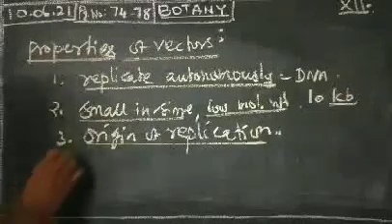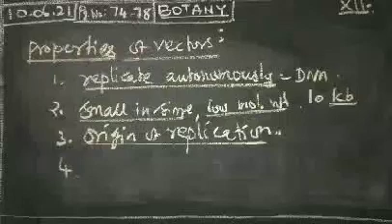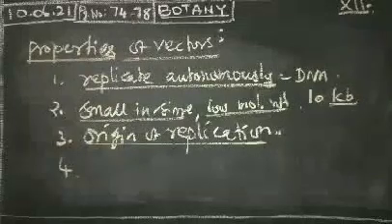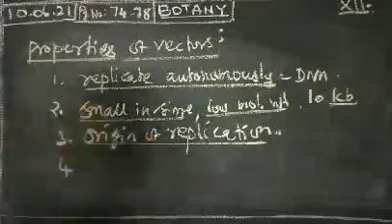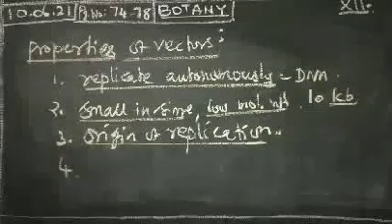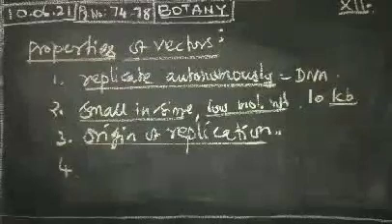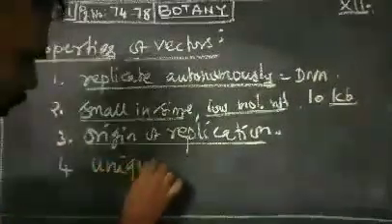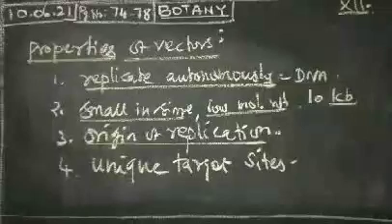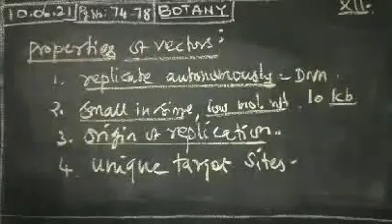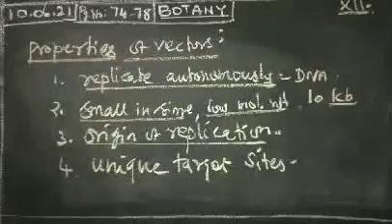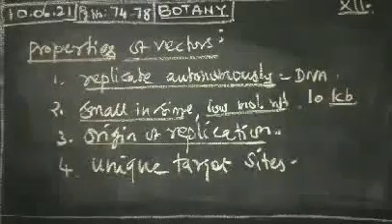Then the fourth one: the vector should have unique target sites for integration with the DNA insert, and should have the ability to integrate with the DNA insert it carries into the genome of the host cell.